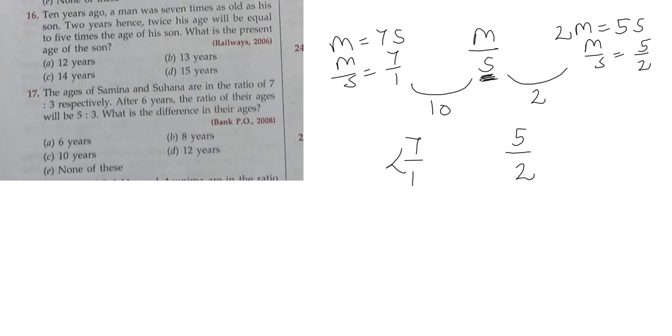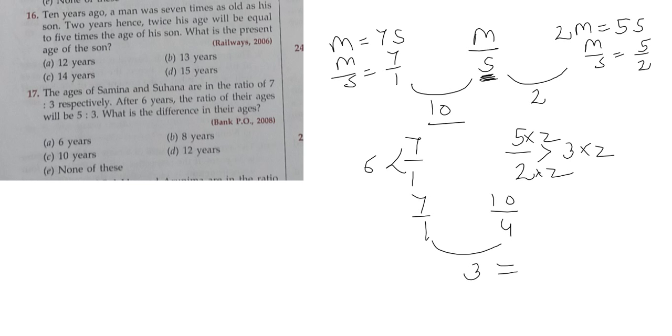What will we do? Like in other questions, we will find the difference. Here it is 6, here it is 3, so we will multiply it by 2, so it will also be multiplied by 2, so 7:1 will become 14:2. So the difference will become 6 on both sides, and here the difference is 3. So the value of 3 here is 10 plus 2, it is 12. So the value of 1 will be 4. Value of 1 will be 4.